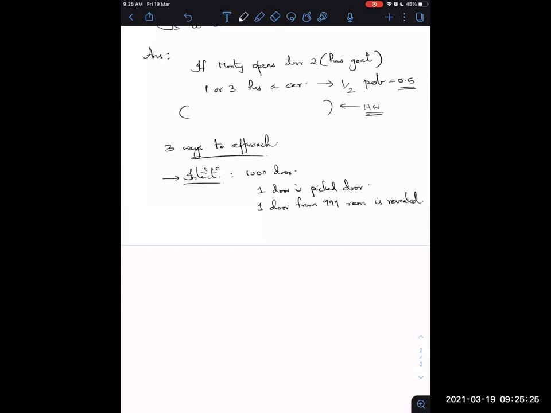The idea you guys should get from here is that there is a higher likelihood that the car is in the 999 set rather than the door you picked. So it's always beneficial to switch. Is the intuition clear?